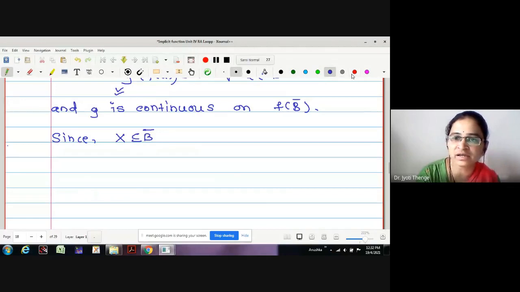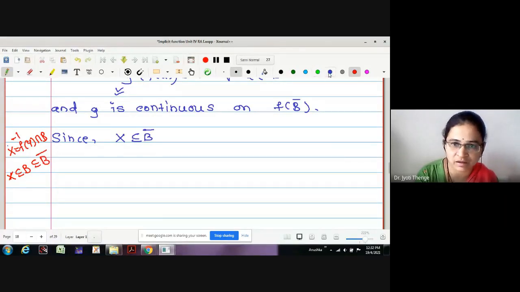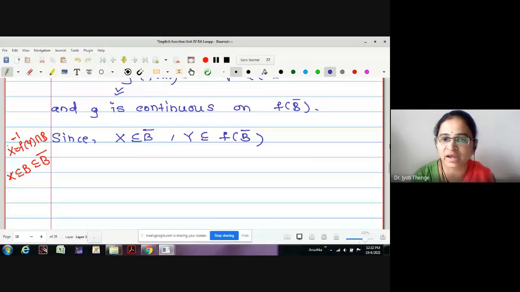We have selected x to be f inverse of Y intersection B. Therefore, x is in B, correct? B is in B bar. Therefore, may I write x is in B bar. Y is contained in f of B bar. Let me explain why Y is in f of B bar.